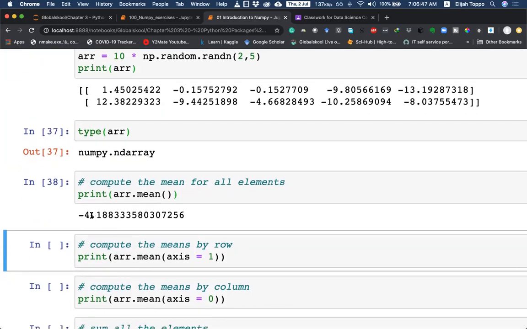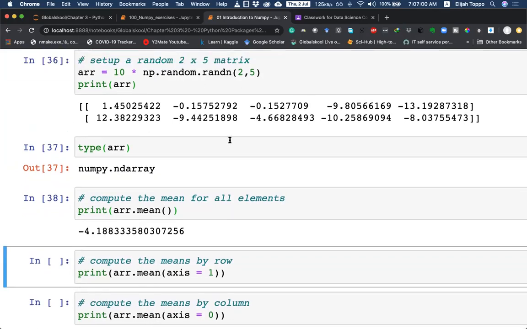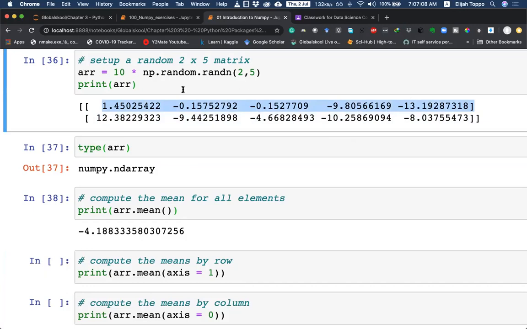Sometimes this is good enough. That is, we want to take all the numbers and find their mean. But many of the times, since they are in a matrix with 2 rows and 5 columns, the rows and columns have some value associated with them. Sometimes we may want to just find the mean of each of the rows separately. So we want these numbers' mean and these numbers' mean. And sometimes we may want means according to the columns. So for each of the columns, we need to find separately what is the mean.